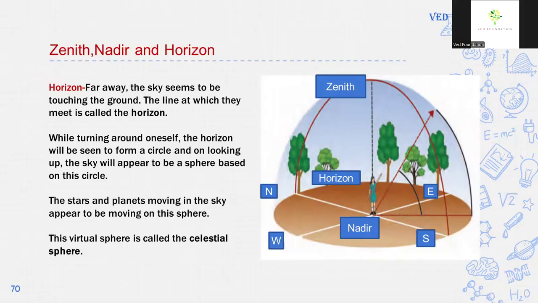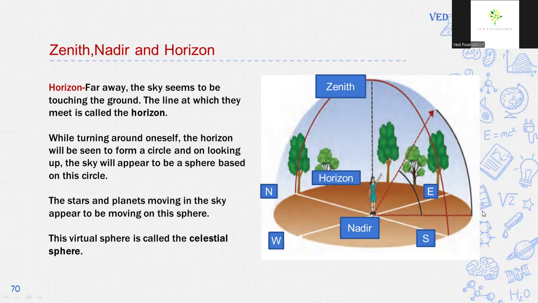Zenith, nadir and horizon. Let us know what is zenith, nadir and horizon. Horizon. Far away, the sky seems to be touching the ground. The line at which they meet is called the horizon. While turning around oneself, the horizon will seem to form a circle. On looking up, the sky will appear to be a sphere based on this circle. See, it is like a circle.